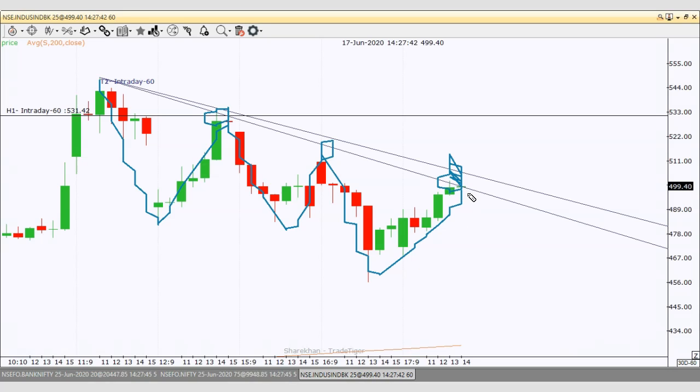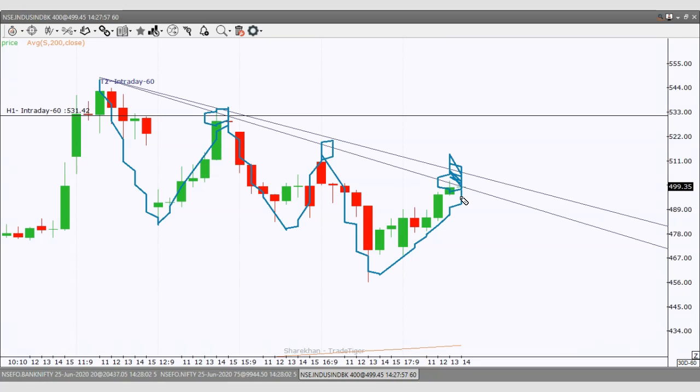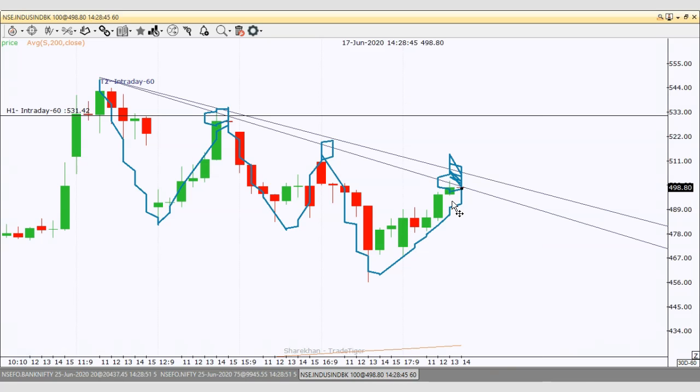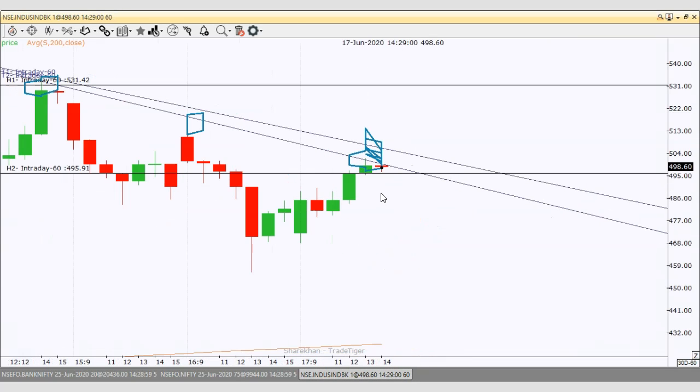Here I'm just going to short, once I see this price is taken off this low. We are on the hourly chart, right? So immediately, the candle close is also very important, below this 495.